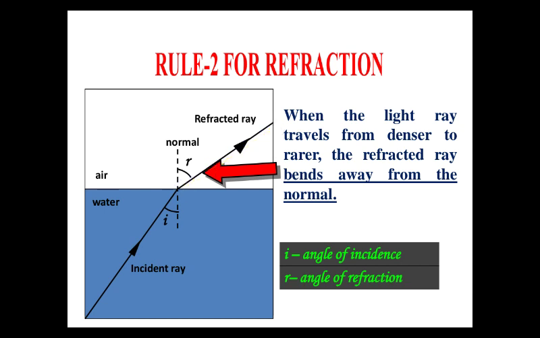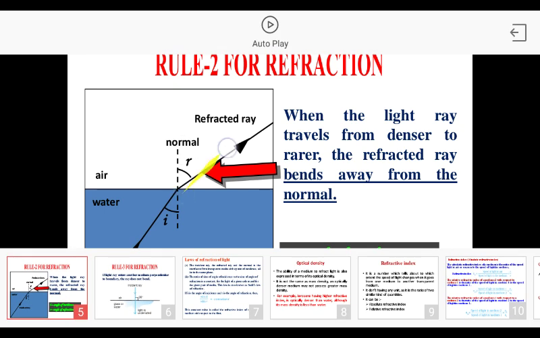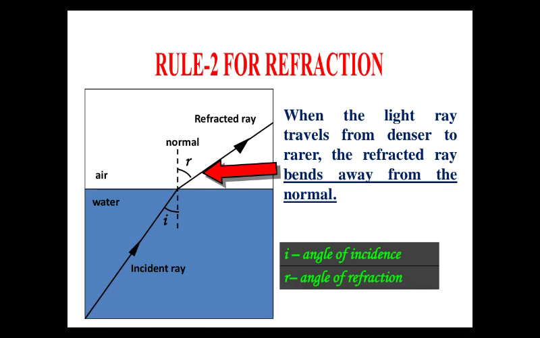The angle between the incident ray and normal is the angle of incidence, and the angle between the normal and refracted ray is the angle of refraction. So in this case the angle of refraction is more than the angle of incidence when a ray of light is going from a denser medium to a rarer medium.